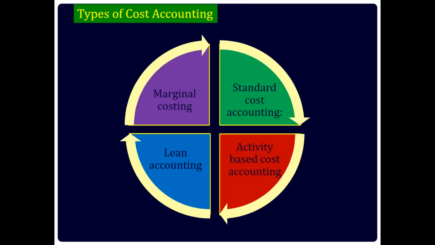Types of cost accounting. To understand what is marginal costing, we need to know what is fixed, variable, and marginal cost. Fixed cost are constant and have to be paid irrespective of the quantity produced. Variable cost changes in proportion with the production of the output. Marginal cost is the additional cost of producing an extra unit of output. Therefore, marginal costing is a technique to know the impact of variable cost on the volume of production.